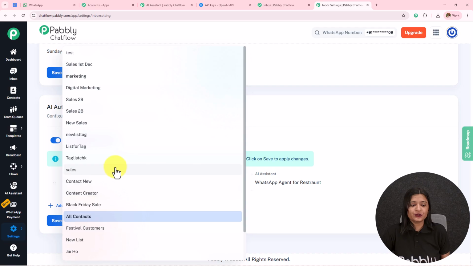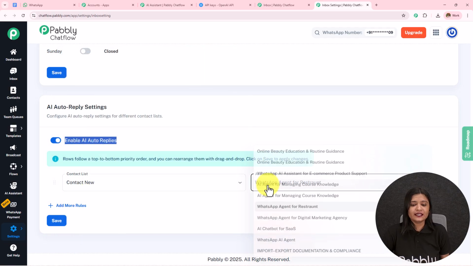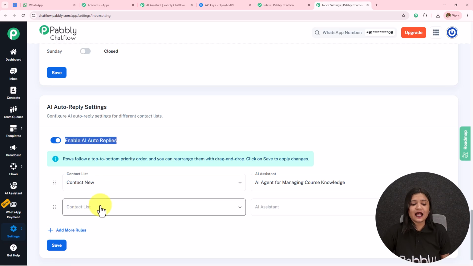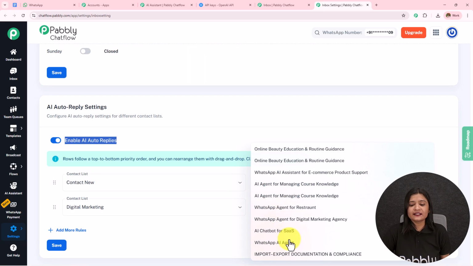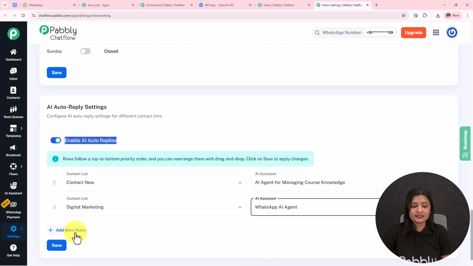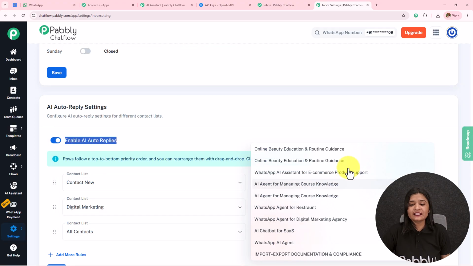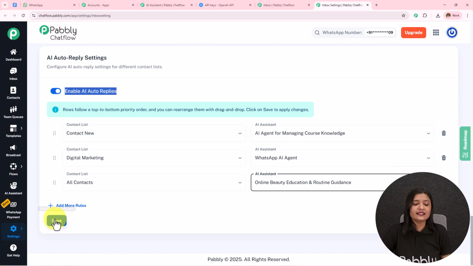So let's suppose I'm going to randomly select this contact "new", and then I assign a particular AI assistant to this particular list, and then I can add more rules, select another list and select another AI assistant for this particular list, and then I can add more rules and select all the contacts, let's suppose, and select another AI assistant for all the contacts, and then simply save this. In this manner, this particular AI assistant will be assigned to this particular group, this AI assistant will be assigned to this particular group, and this AI assistant will be assigned to all the contacts. So here you have to create the rules, and then you have to simply click on save.